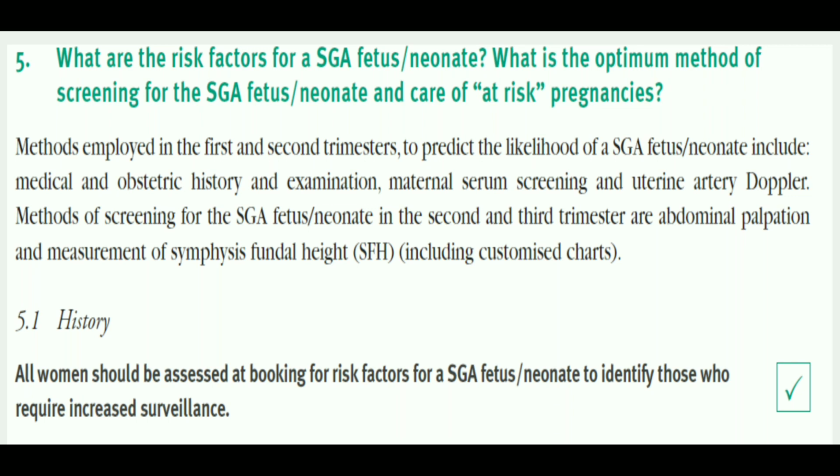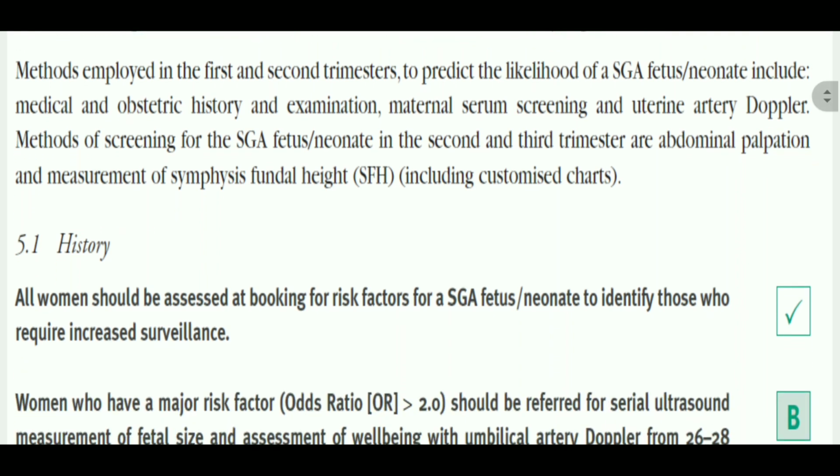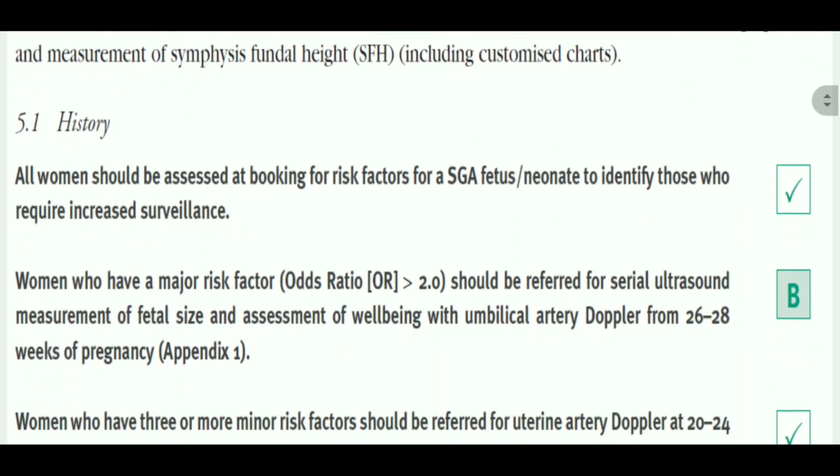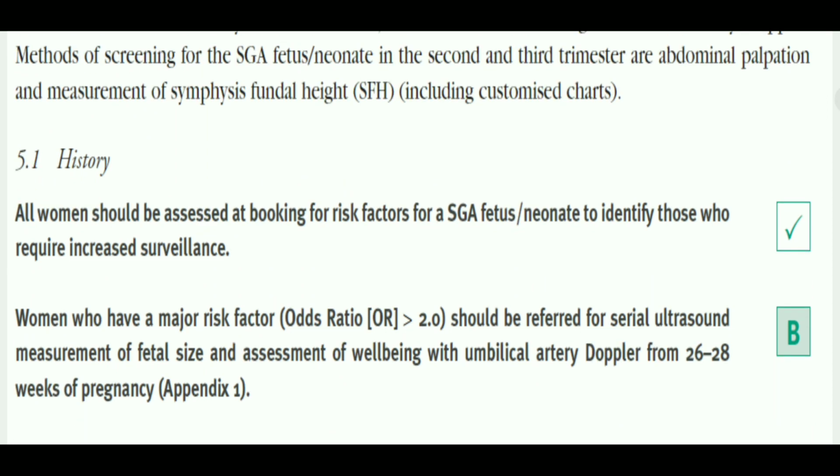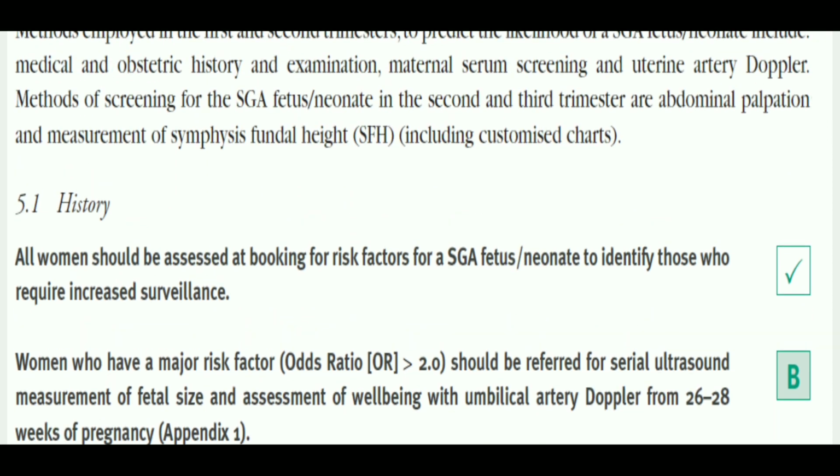Now, methods of screening for SGA neonates in the second and third trimester. One very important thing is that we need to do abdominal palpation and measurement of symphysiofundal height using the customized chart. The average chart cannot be used for symphysiofundal height. We have a customized chart and we have to plot the patient's symphysiofundal height on it to check whether there is a chance of IUGR or SGA or not.